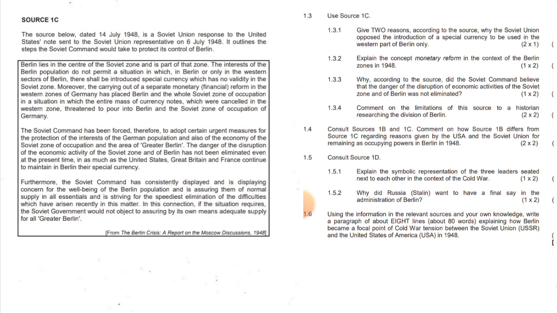1.3.2. Explain the concept of monetary reform in the context of the Berlin zone in 1948. The introduction of the new financial system currency, Deutschmark, by the Western countries in their zones that excluded the Soviet part of Germany. Okay.